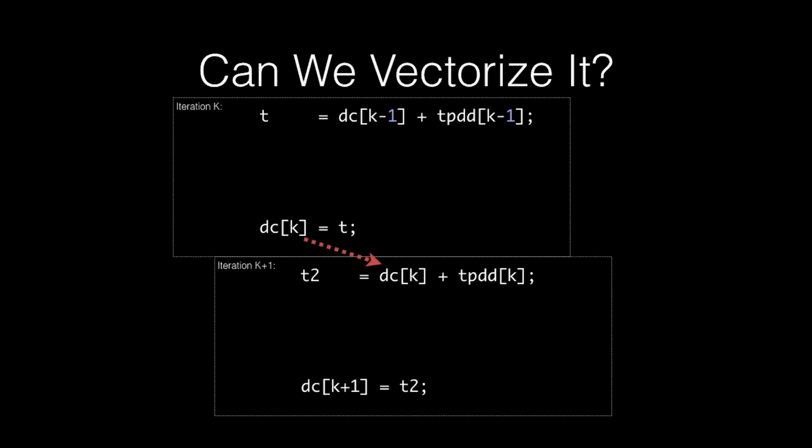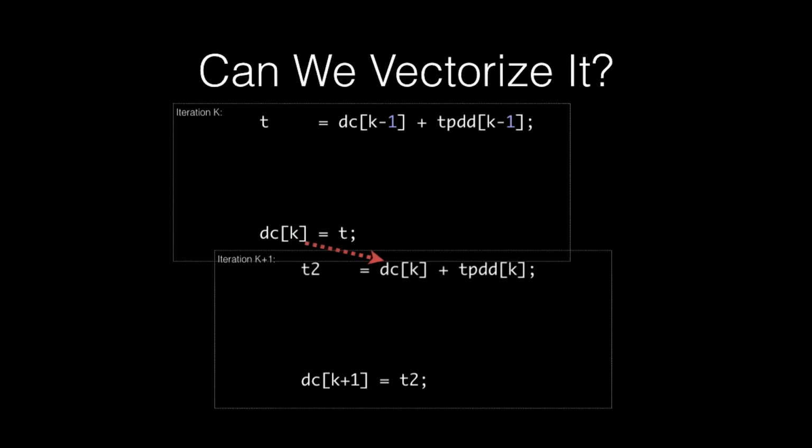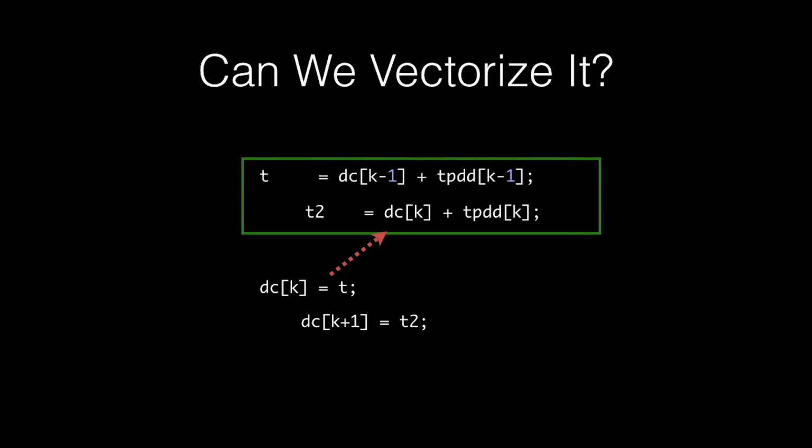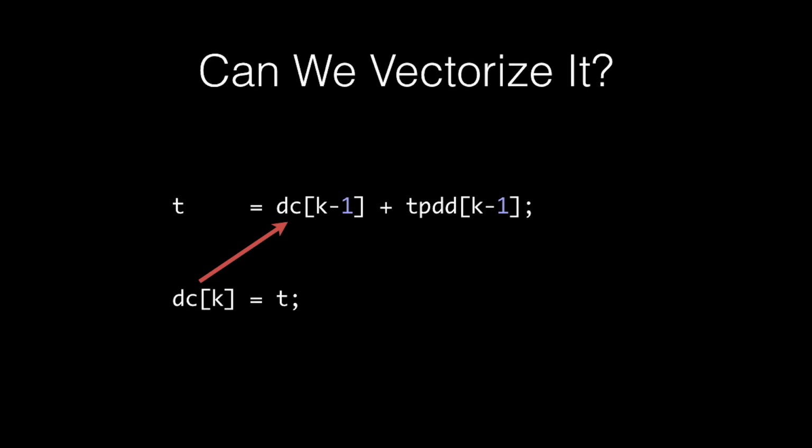But this is not how vectorization would actually merge the two iterations, one after the other. What it really does is overlay one on top of the other, more like this. And then it takes the same instruction for multiple iterations, like these two, and combines them into their vector counterpart. But let's see what happened to the data flow here. Now it's broken, because it's pointing against program flow. So backward dependencies like this don't play nicely with vectorization.